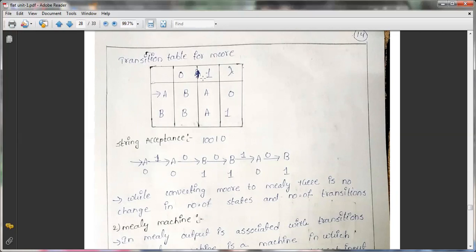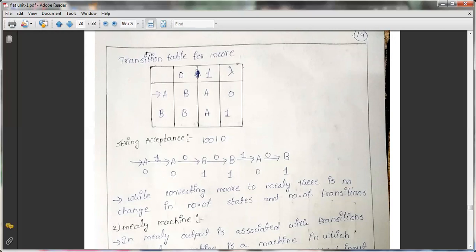A on 1 is going to A. A on 0 is going to B. B on 0 is going to B. And B on 1 is going to A. Okay. And A on 0 is going to B.